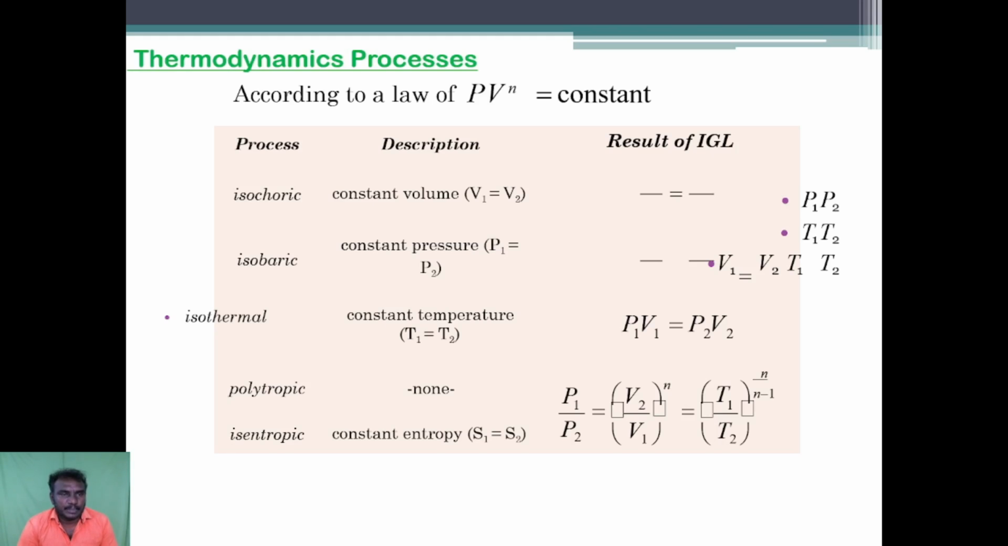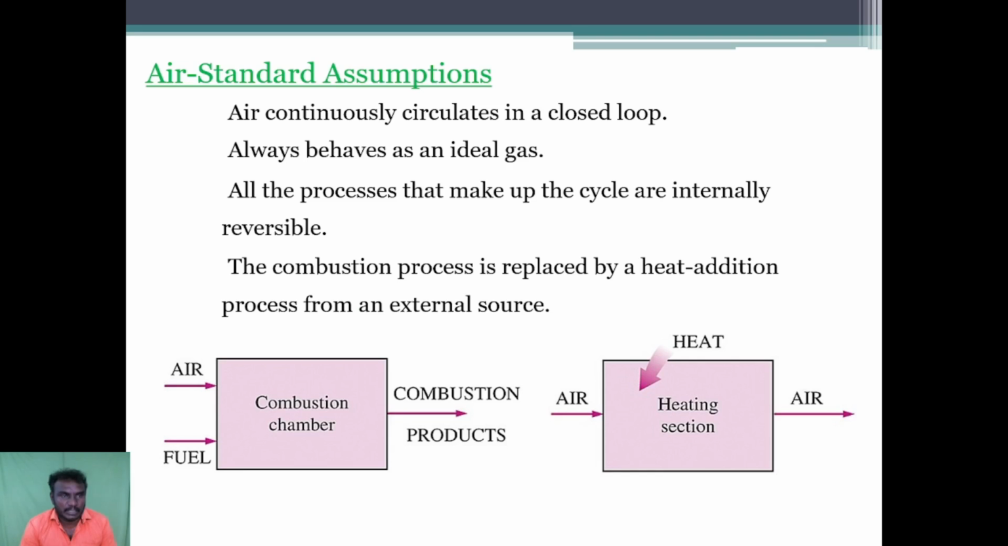Thermodynamic processes. We have 5 processes. First one is isochoric process, otherwise known as constant volume process. Then isobaric process, constant pressure process. Then third one is isothermal, constant temperature process. Fourth one is polytropic process. Fifth one is isentropic process, otherwise known as constant entropy process.